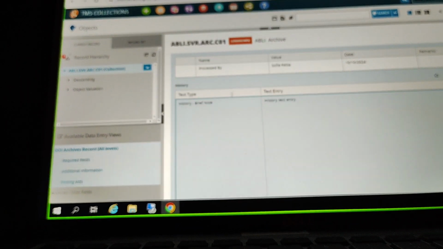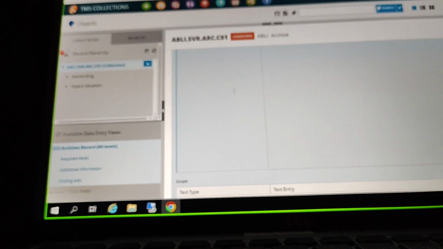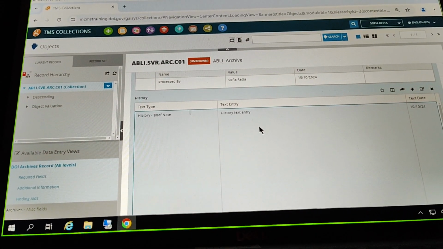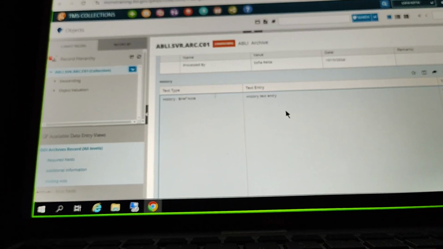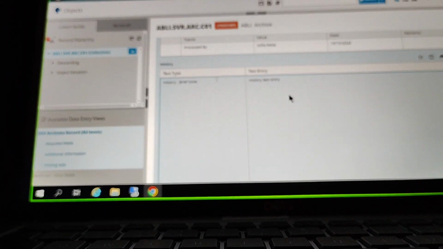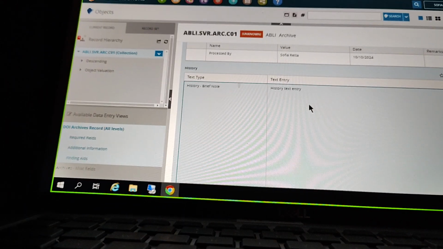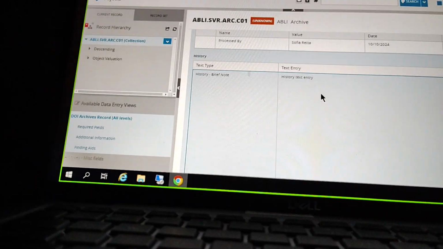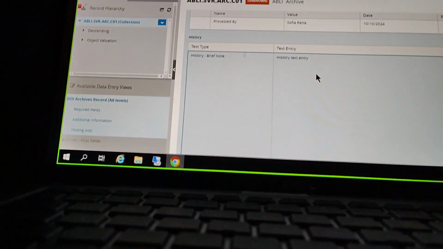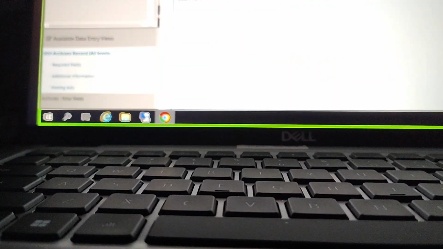And these text entries are set up to display much larger than some of the text entries we've been seeing so far. Right? Usually it's a slightly smaller box, but because we have so much text often in these archive records, they've been set up to be a little bit bigger, so you can see more information at one time and don't have to scroll through a tiny little scroll bar to see all of these paragraphs of information here.